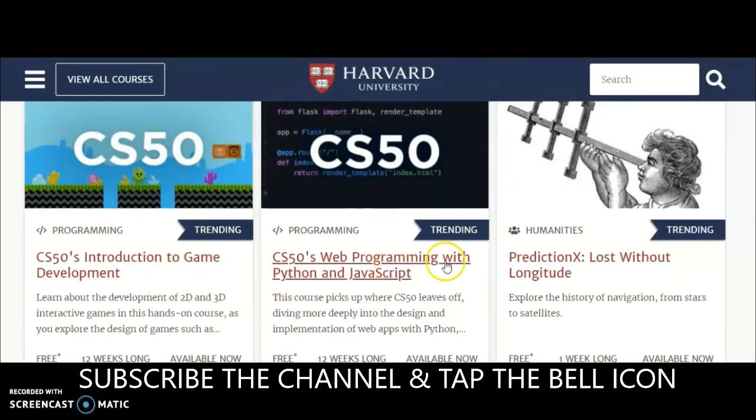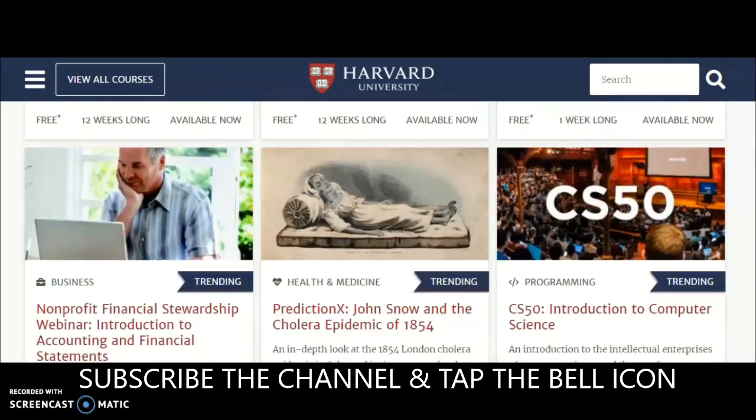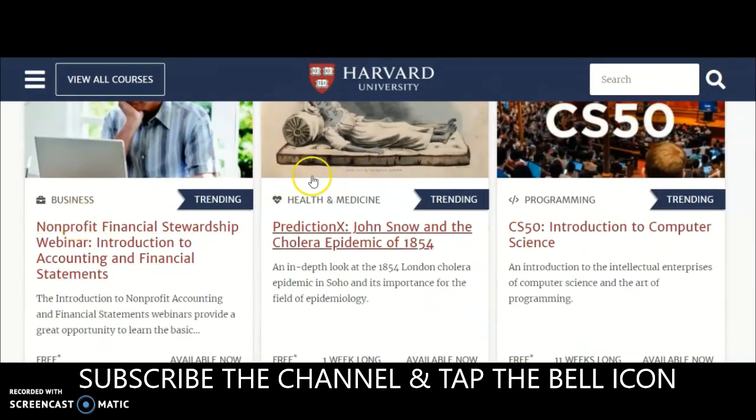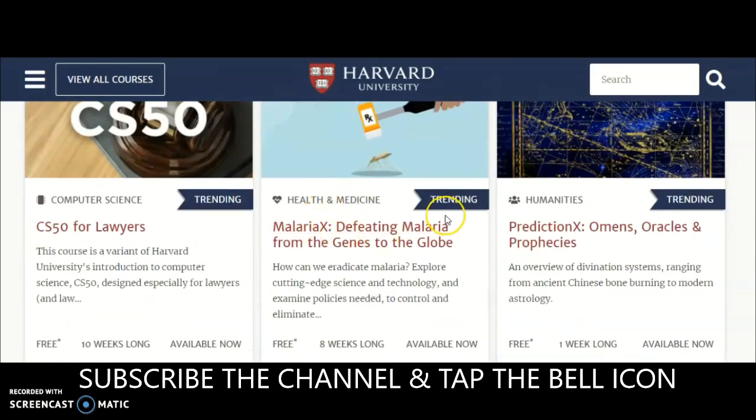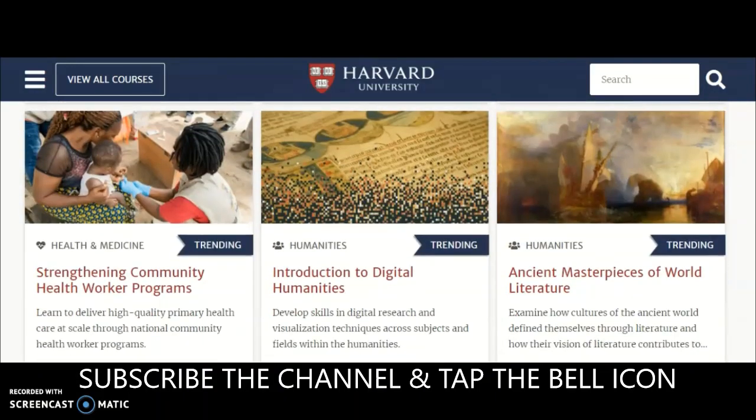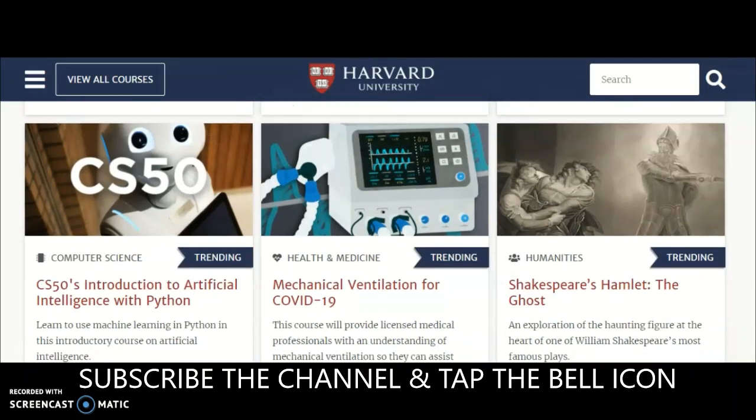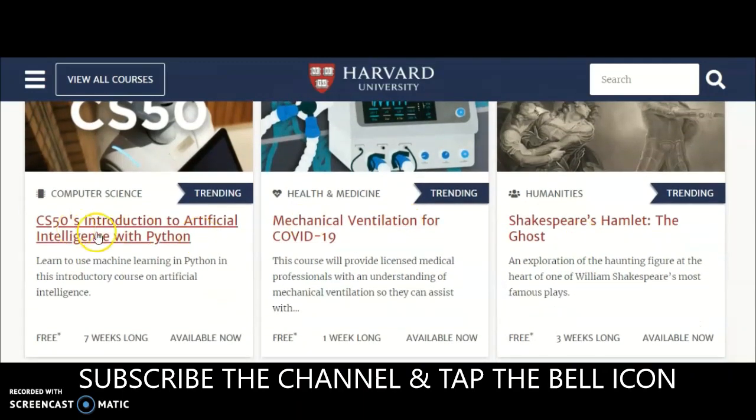Introduction to game developing, web programming with Python and JavaScript. It is the most in-demand course right now. And you can check the categories: business, health and medicine, programming, computer science, humanities. You may also check topics like introduction to digital humanities, ancient masterpieces of world literature, and introduction to artificial intelligence with Python. All these are trending online courses, guys.